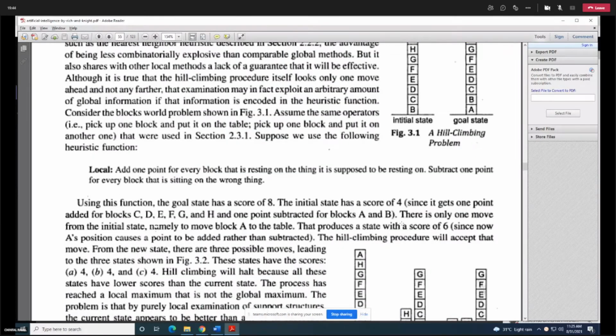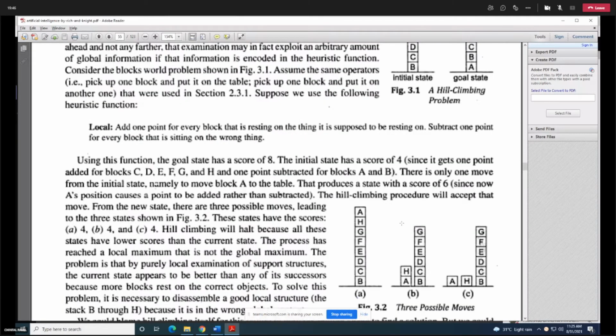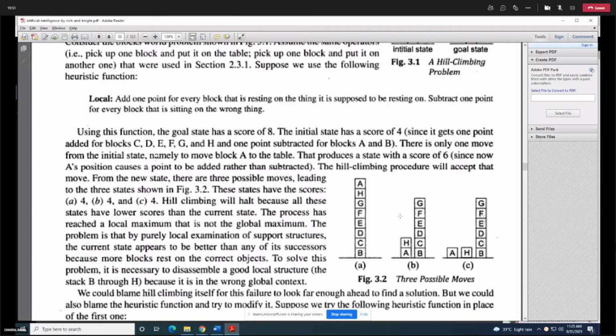Now these are the 3 possible moves that you see in figure 3.2. Now the heuristic function cost of all 3 states A, B, and C is 4. It is written over here. You can see the next step score is 4, 4, 4. So the heuristic function score of A is 4, of B is 4, and of C is also 4.